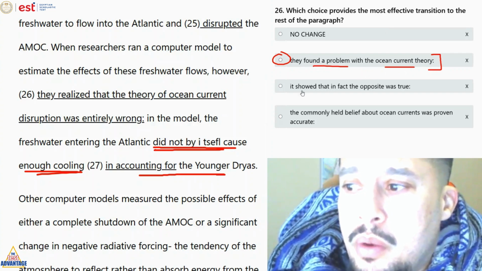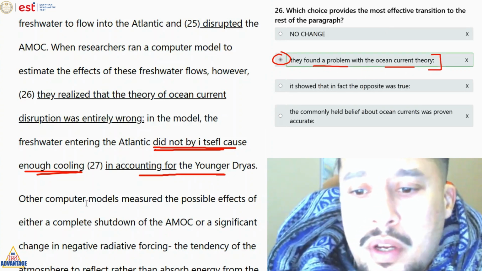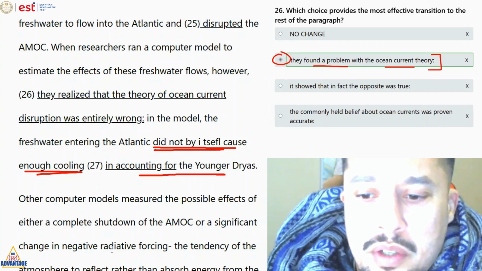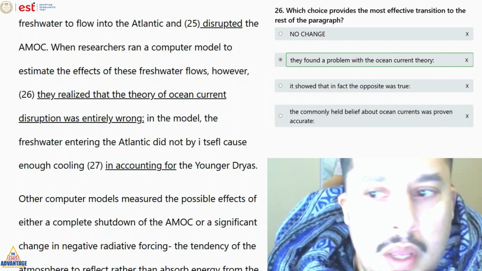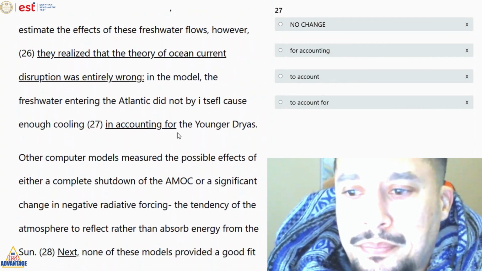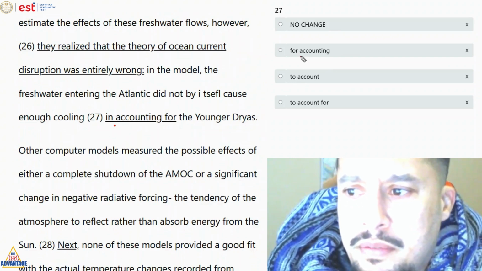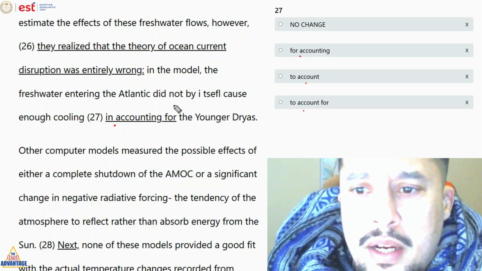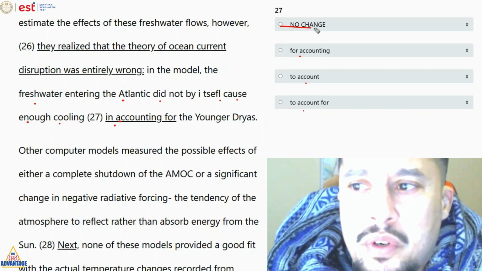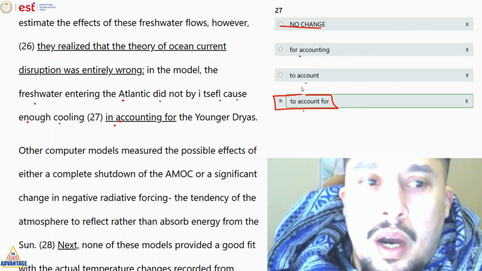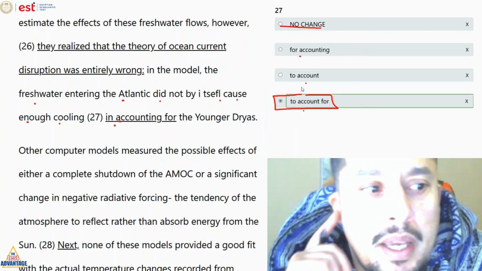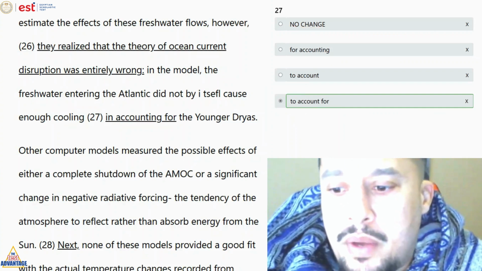Other computer models measured the possible effects of either. Yeah, so here we're going to go with answer B because we're discussing a problem. Question number 27. Gerund versus infinitive: accounting for, accounting to, account for. And here, the freshwater entering the Atlantic did not by itself cause enough cooling in accounting for, no, to account for. It's easier to say. This is the only question I tell my students: if you have a gerund and an infinitive, go by how it sounds. Go by how it sounds.